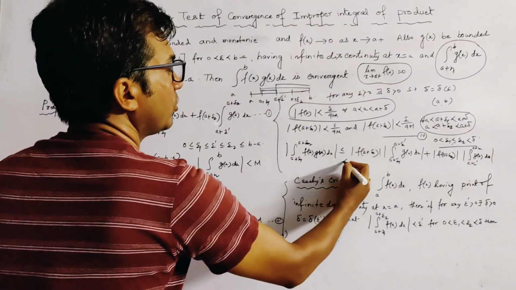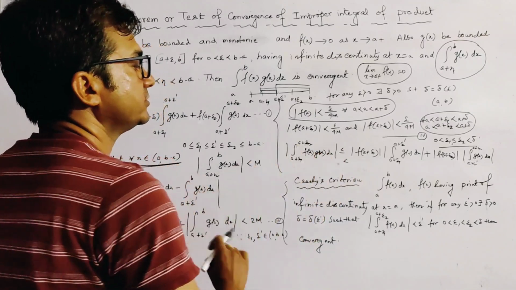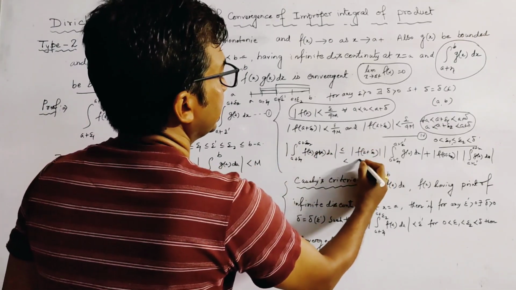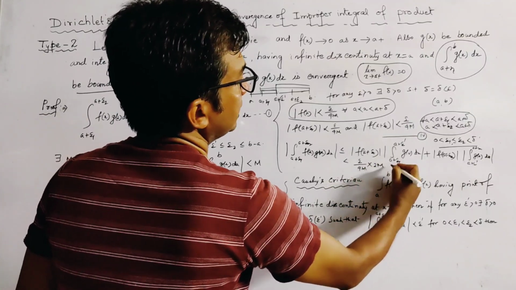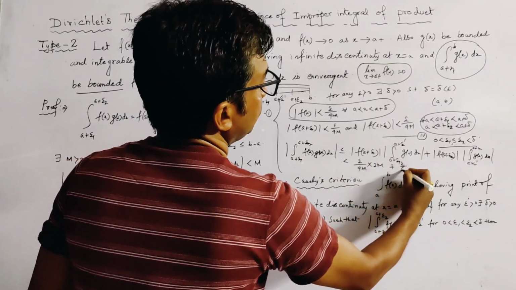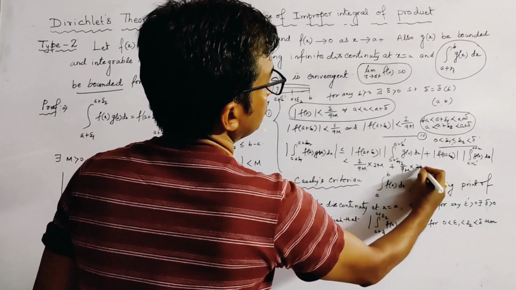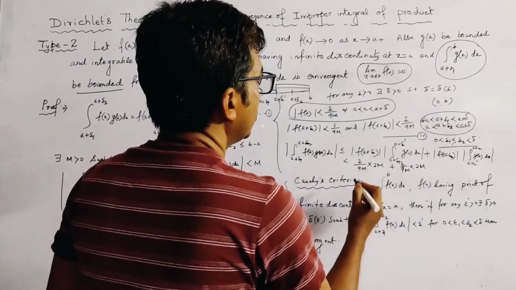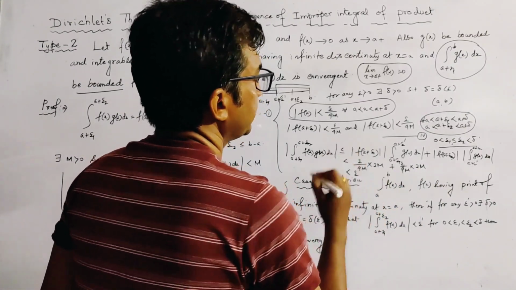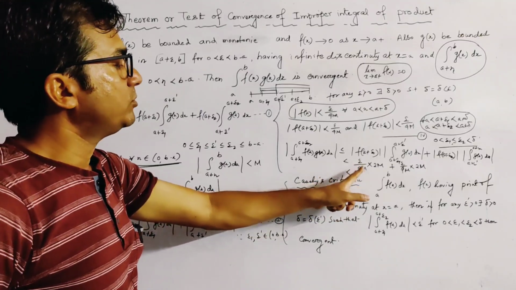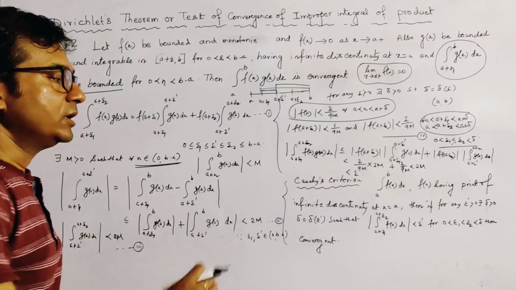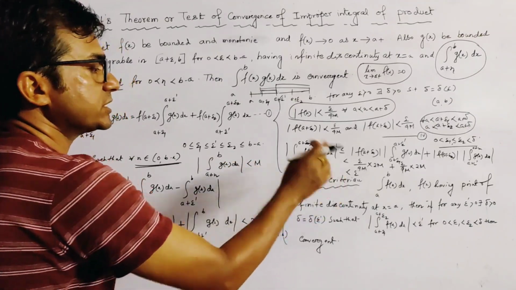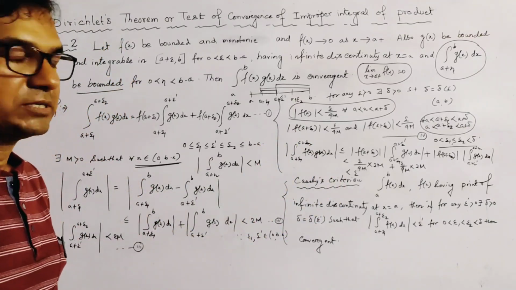We put all the values and get epsilon by 4M into 2M plus epsilon by 4M into 2M. So this is less than epsilon, because here epsilon by 2 and here also epsilon by 2, less than epsilon. Now we use Cauchy's criterion of convergence.